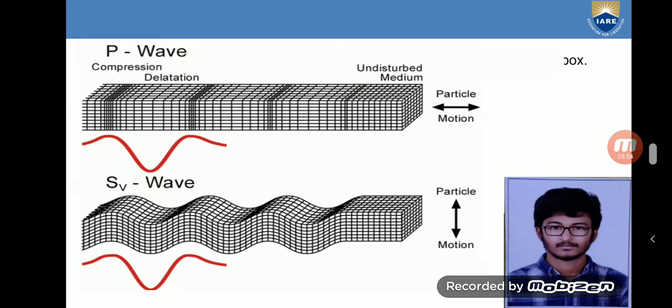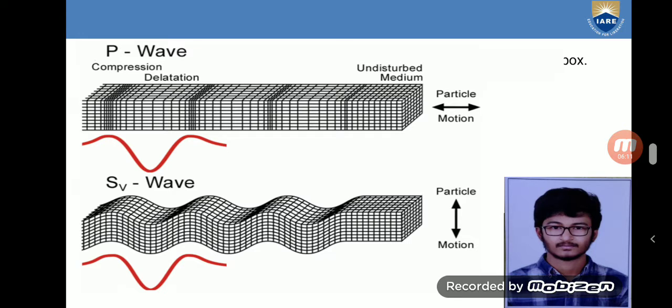So that's why it is called the P wave, primary wave. These primary waves go through soil or particles which are aligned one after the other. These primary waves form compressions and rarefactions.